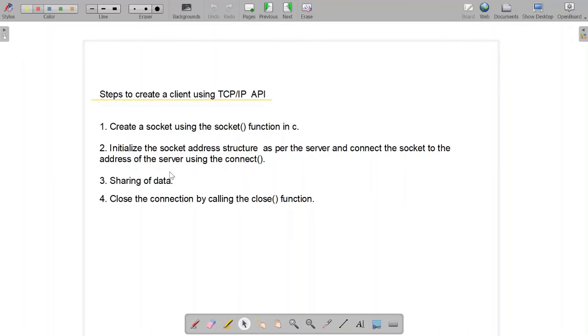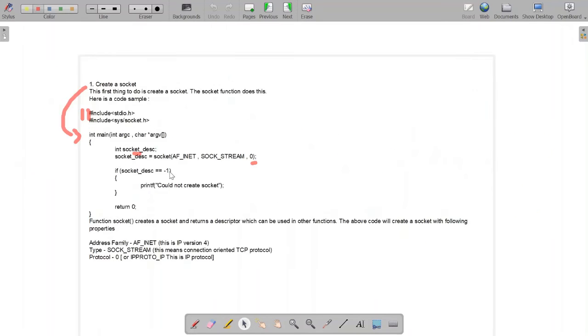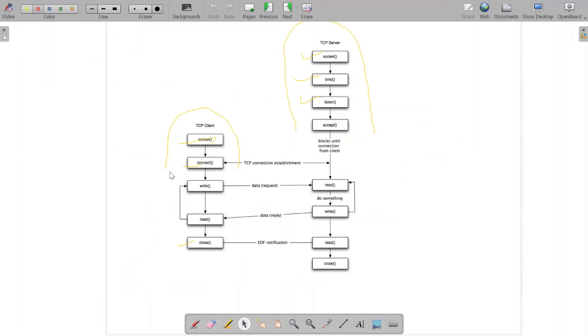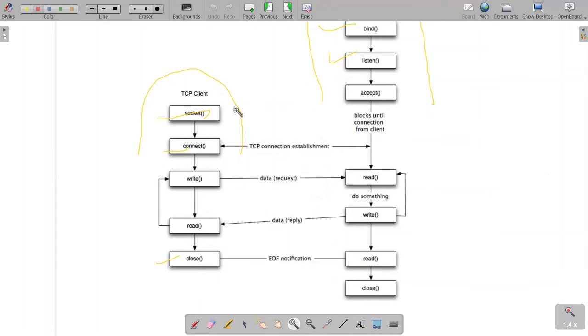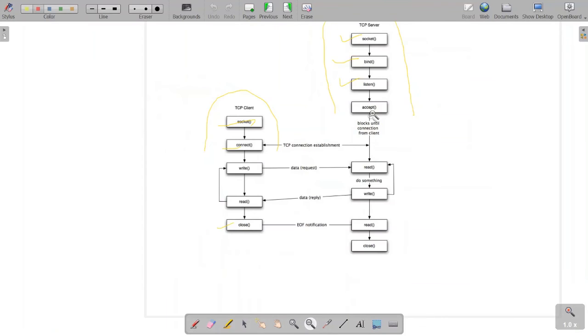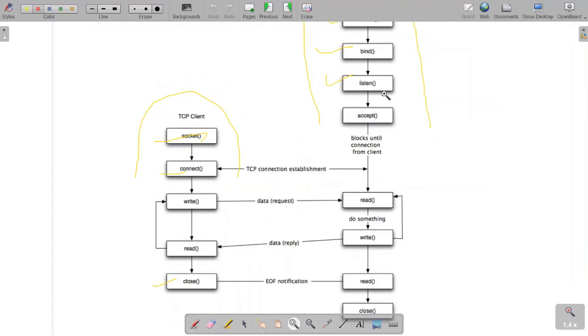Now as far as the client section is concerned, it is almost similar to that of the server side. The only difference is that the client section consists of the socket API and then the connect API, while the server section does not contain any connect function.